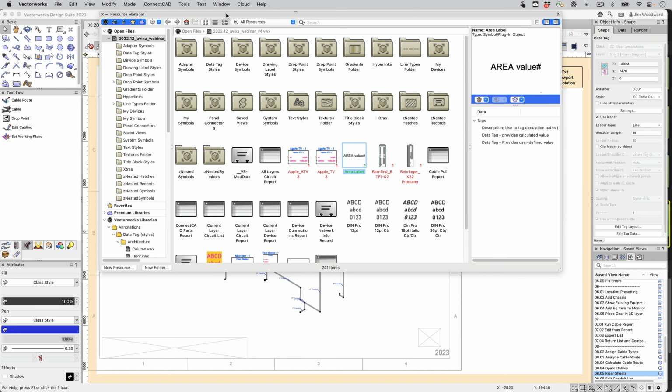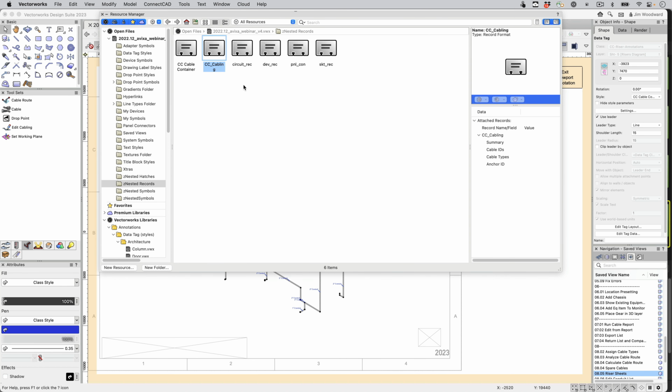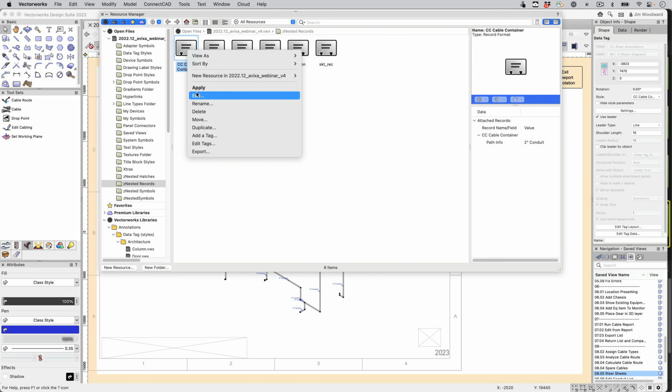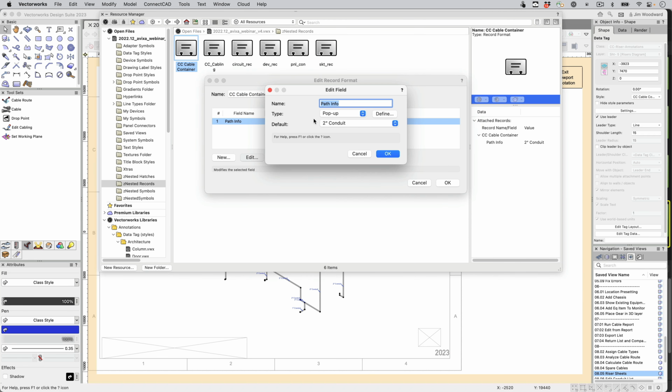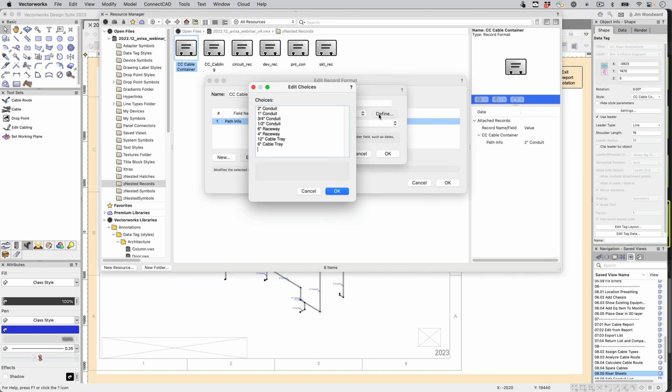and this list can be modified under the cable containers record by editing this pop-up. We can add any instances we'd like.